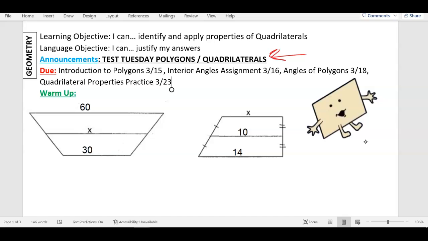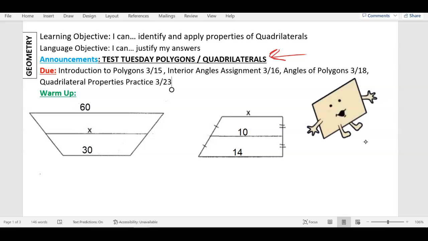This is called a mid-segment because it's a segment in the middle. Does that make sense? Mid-segment, segment in the middle. There's a theorem for it, and what we learned is you add up the 2 on the outside and you divide by 2. So you add the base plus the base and you divide by 2. That's averaging them out. That's what we're going to do right here. So check it out. Is everyone with me on this warm-up?